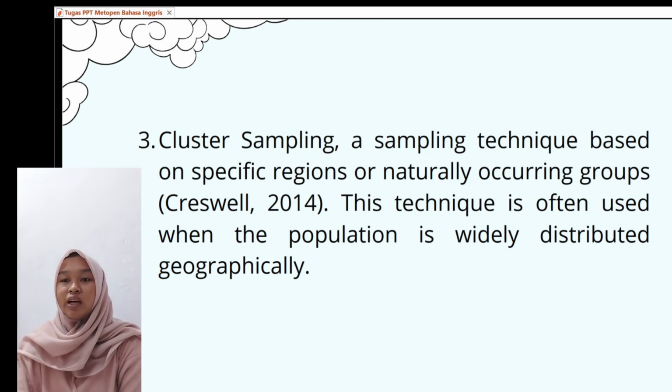Although practical, cluster sampling has the disadvantage of potentially less accurate results than other techniques, especially if the characteristics between groups differ significantly. Therefore, researchers need to ensure that the selected clusters are sufficiently representative of the population as a whole.